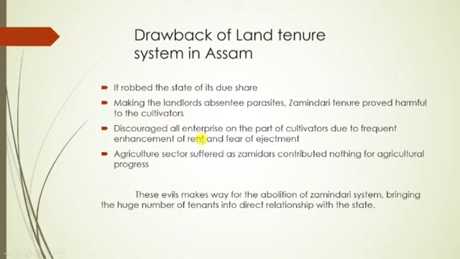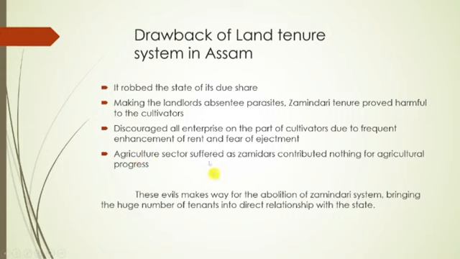Third one is discouraged enterprise on the part of cultivators due to frequent enhancement of rent and fear of ejectment. So the cultivators always had a fear of ejectment, or they had to pay more and more rent. The landlord always increases rent for the land, right? And fourth one is that the agriculture sector suffered as zamindars contributed nothing for agricultural progress.